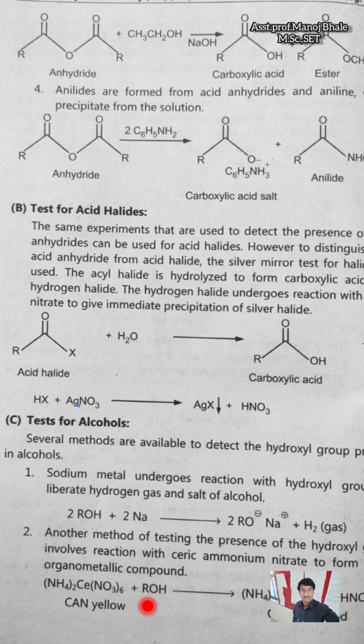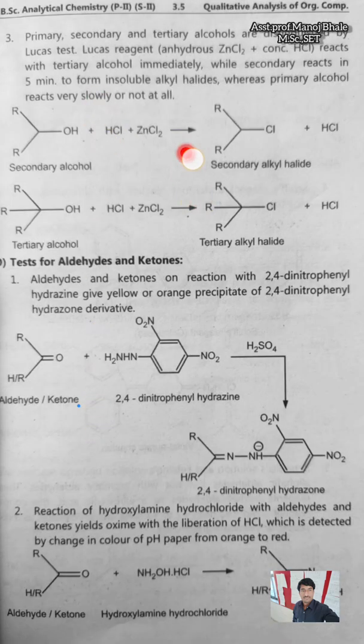Primary, secondary and tertiary alcohol we can distinguish here by using the Lucas test. In the Lucas test we are using zinc chloride with concentrated HCl. If we are reacting with primary, secondary and tertiary alcohol, mostly tertiary alcohol reacts rapidly with this Lucas reagent as compared to the secondary and the primary.